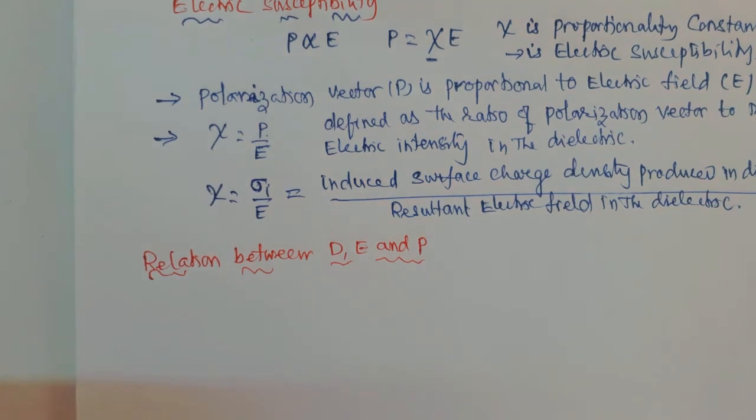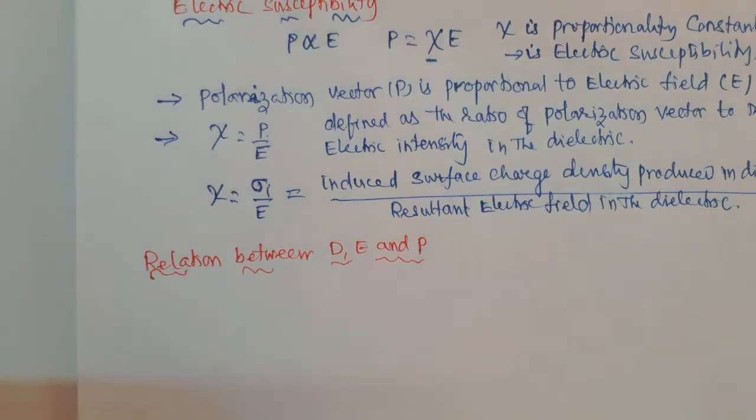E is nothing but this electric intensity, and P is nothing but this polarization, and D is nothing but this electric displacement. This electric displacement at a point is defined as the product of electric field strength at that point and the permittivity of the medium.